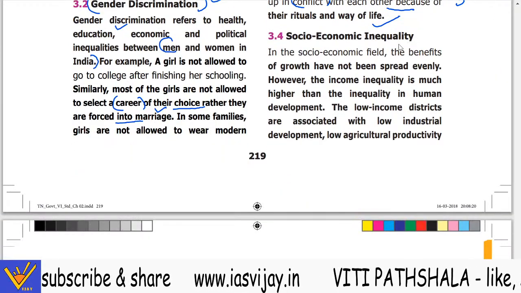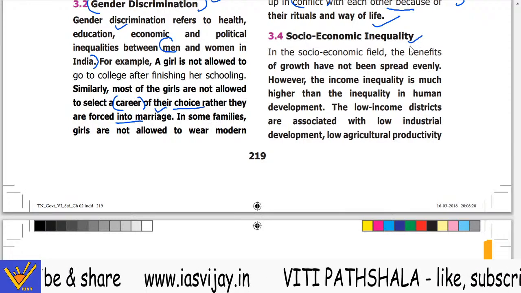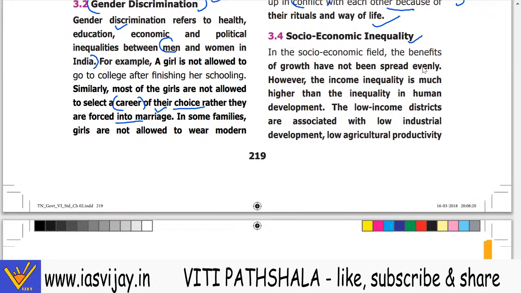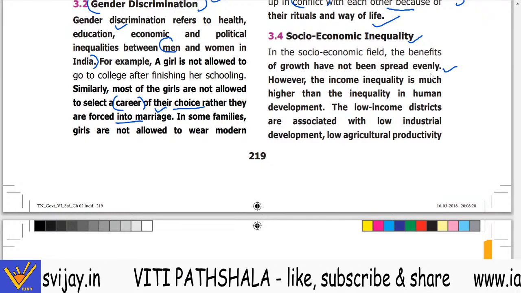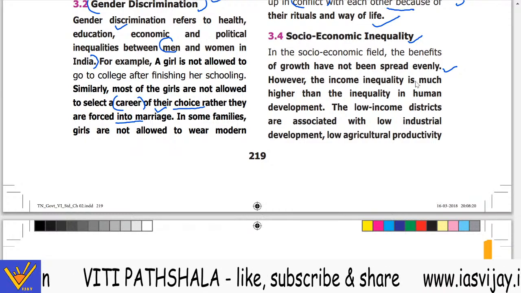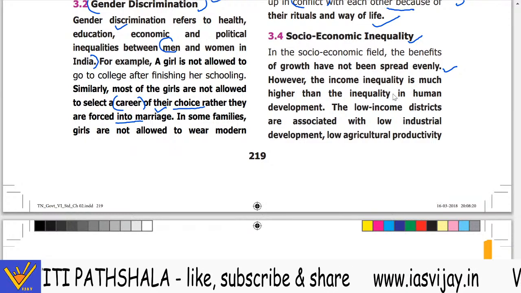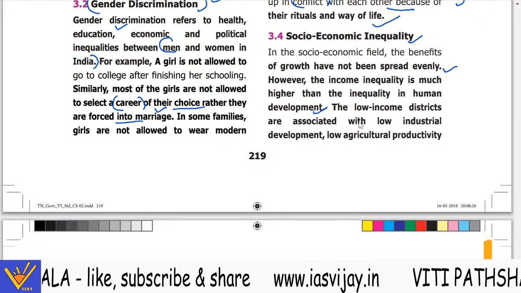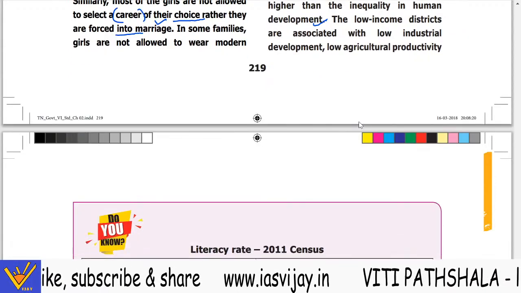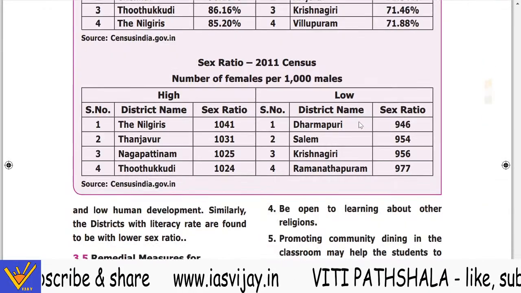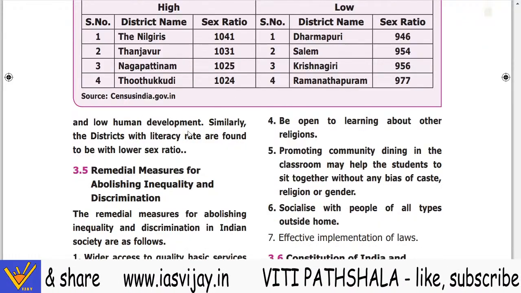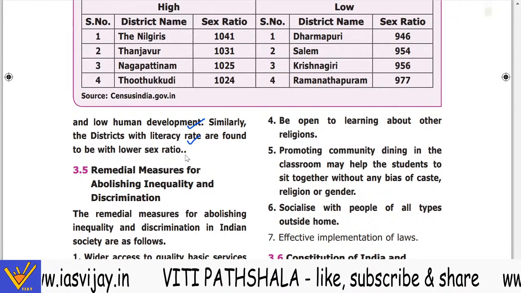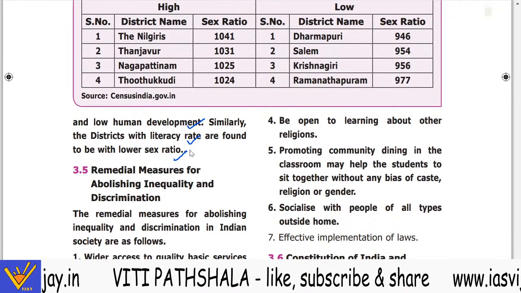Now, socio-economic inequality. In the socio-economic field, the benefits of growth have not been spread evenly. However, income inequality is much higher than the inequality in human development. The low-income districts are associated with low industrial development, low agricultural productivity, and low human development. Similarly, the districts with a high literacy rate are found to have a lower sex ratio.